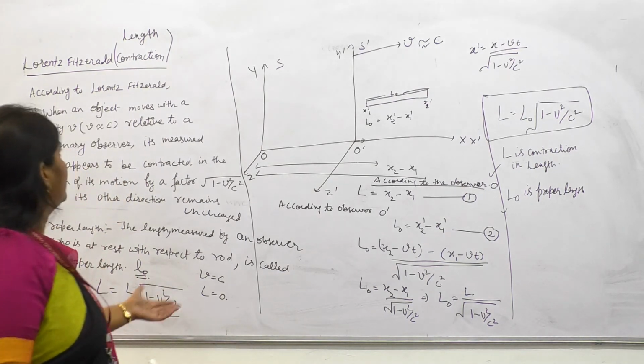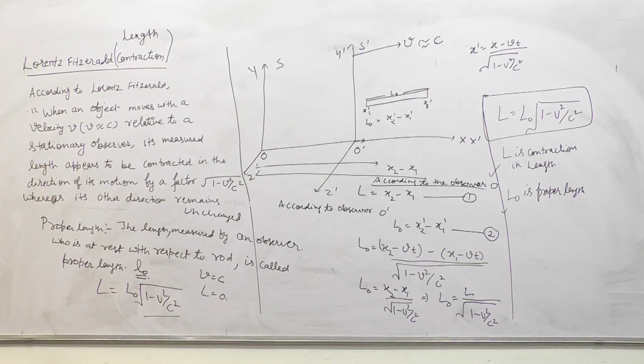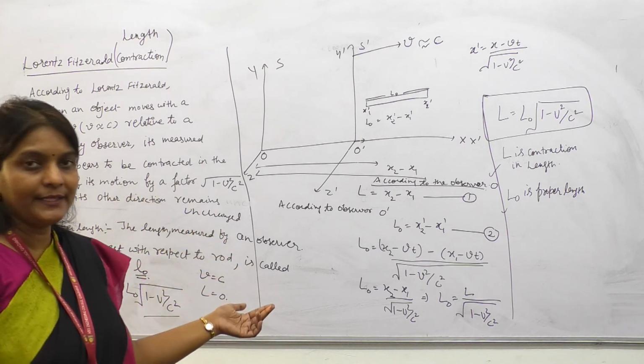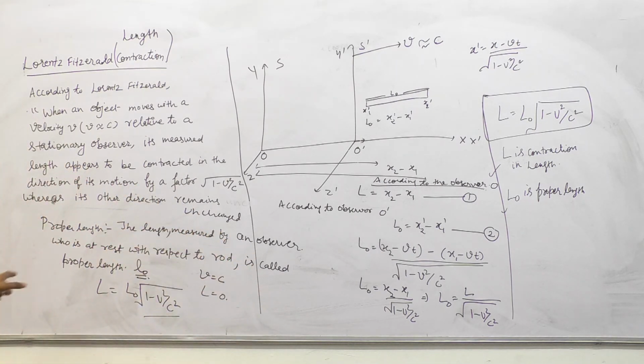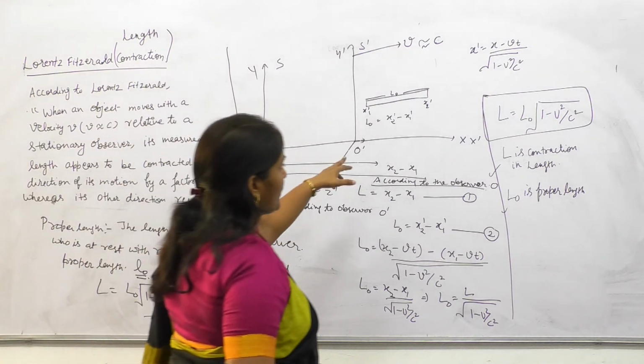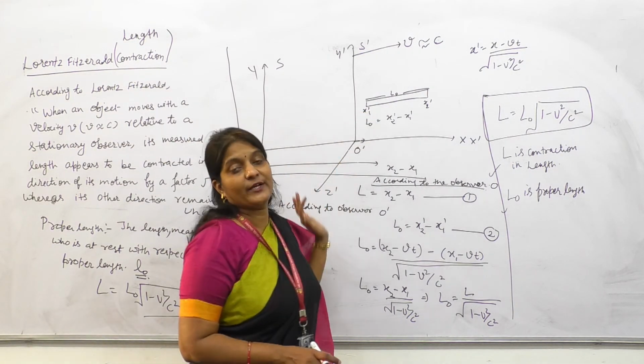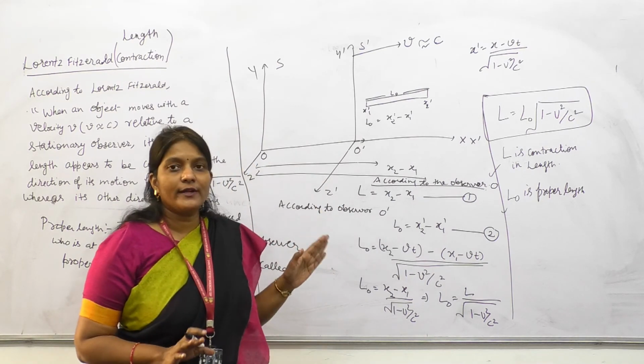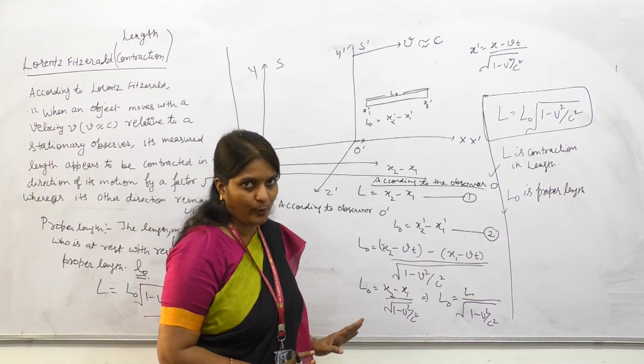So these are the length contraction. There are two important things: first, the definition of proper length, and second, what we mean by length contraction. Don't confuse O and O dash. According to O dash, because it is at rest with respect to the rod, the length of the rod is constant. It will be called the proper length.